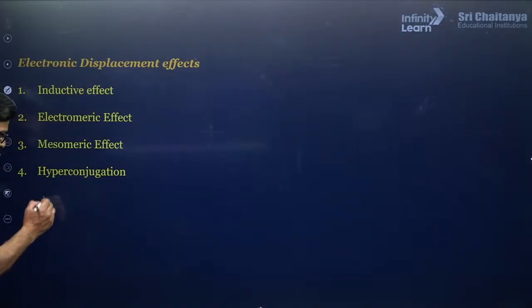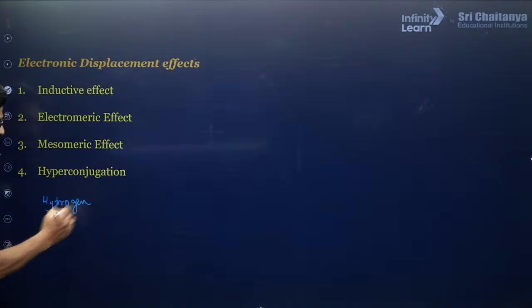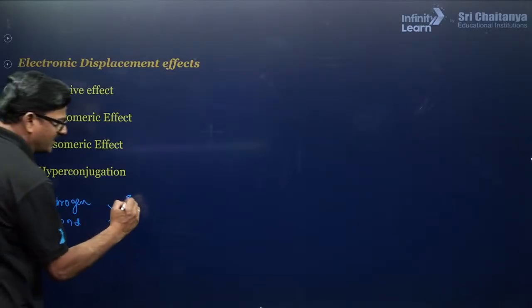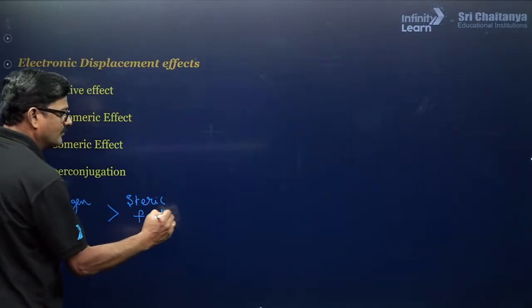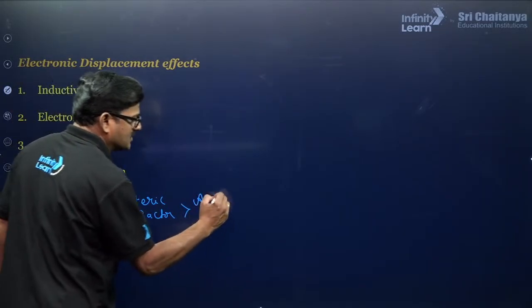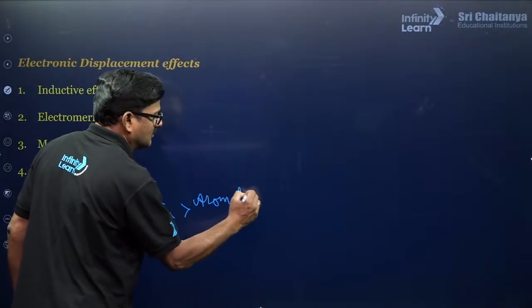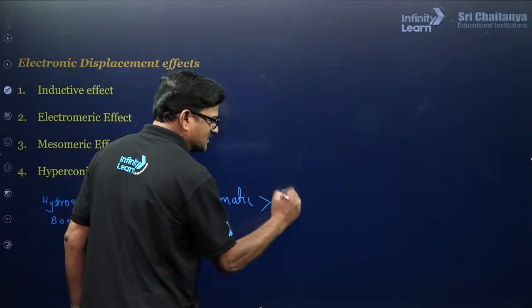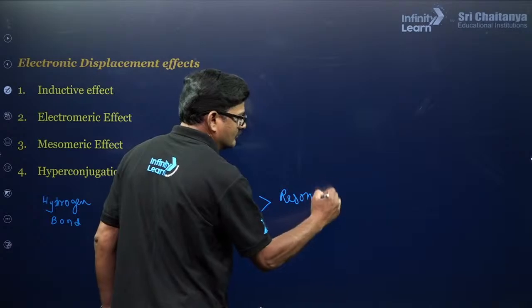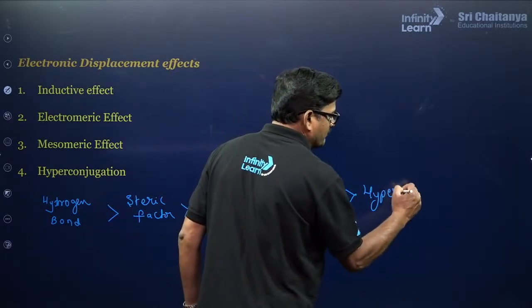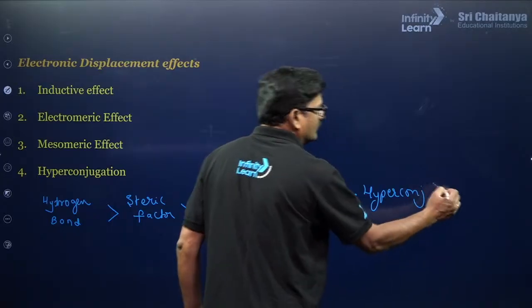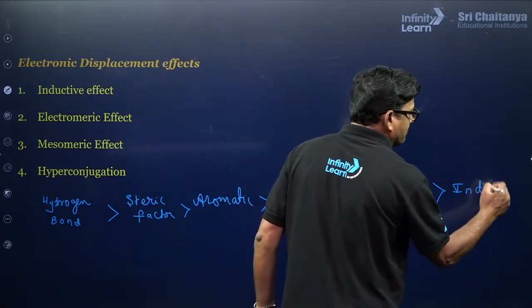So hydrogen bond is greater than steric factors, is greater than aromatic, then resonance, then hyperconjugation, then inductive effect.